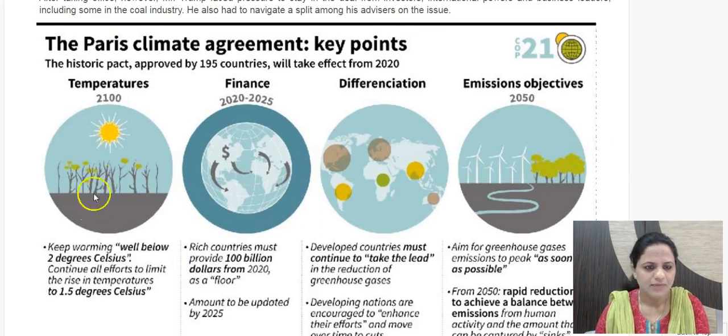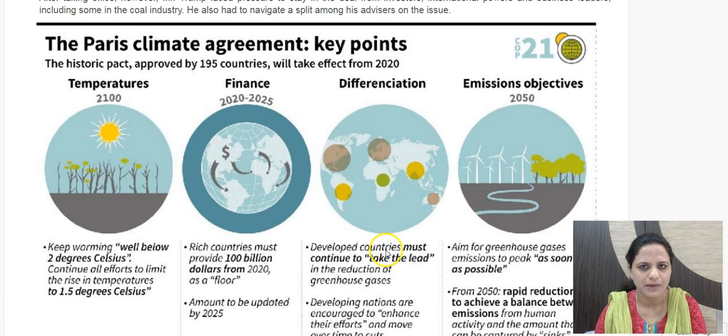The details of the Paris Climate Agreement are provided here. It is approved by 195 countries. It was to come into effect from 2020, but since ratifications have already taken place, it has come into effect from 4th November 2016. So finances, how the finance would come from rich countries. They would provide $100 billion from 2020 as a flow, means minimum. And developed countries should continue to take the lead.